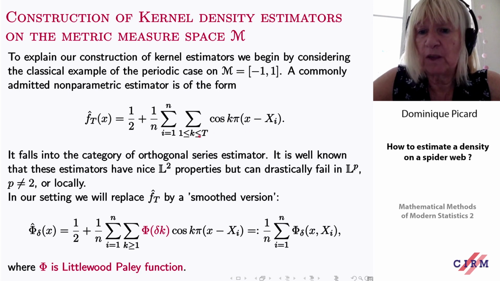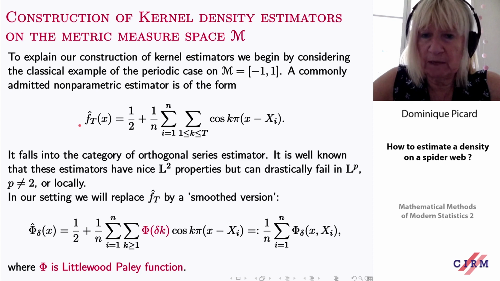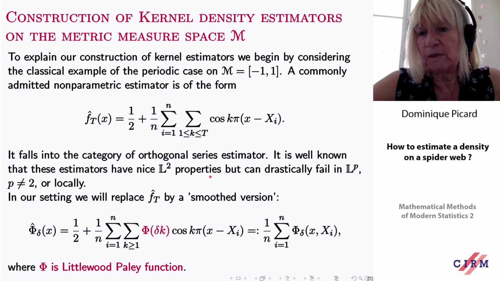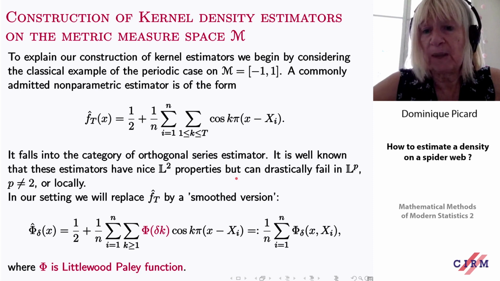You take the cosine, cos k pi (x minus xi), and you take the sum up to t. And then the estimator depends on t. We know that this is an orthogonal series estimator. It is well known that these estimators have nice L2 properties, but they fail in Lp.